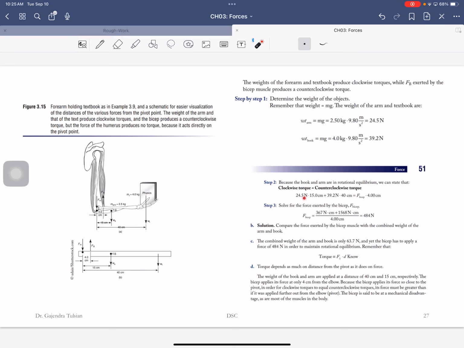All right, so if you multiply all this and divide that by 4 centimeters, the force that the bicep exerts is 484 newtons, about 500 newtons.